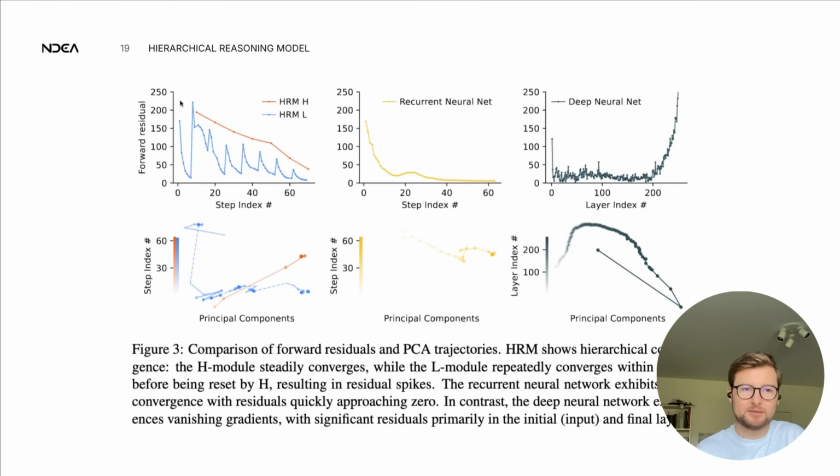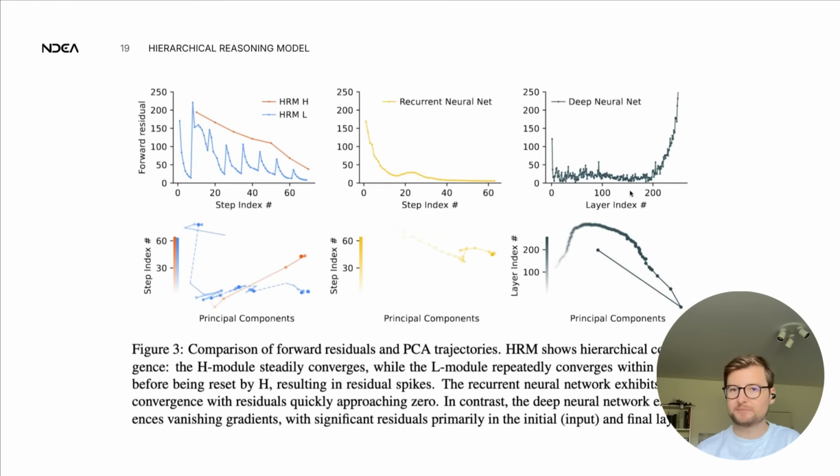Yeah, there's a lot going on. Well, I'll try to unfold it a bit, at least how I understand it. So on the y-axis is forward residual, on the x-axis is step. And they make the argument that recurrent neural networks, regular recurrent neural networks, as they do their refinement steps, they collapse. So they very, very quickly reach equilibrium and not much is going on anymore. So you can do refinement, you can do thinking steps, but after a few thinking steps, you basically don't benefit from it anymore.